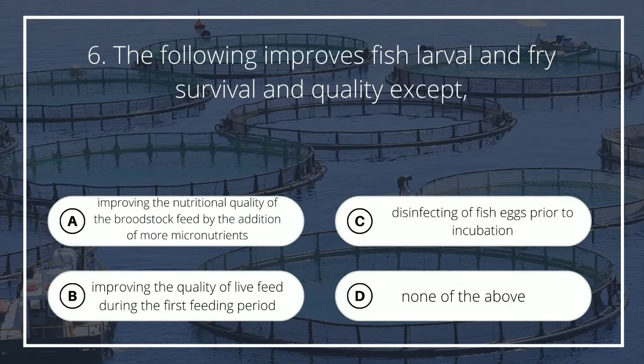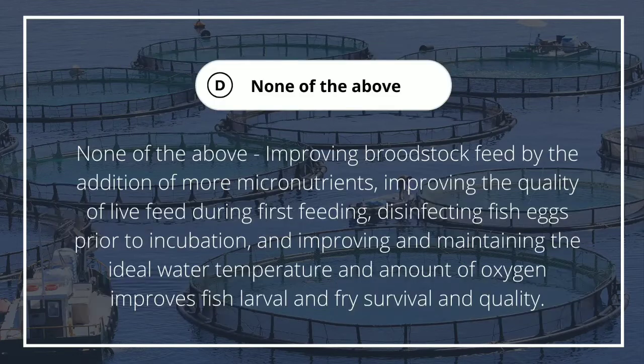Number 6. The following improves fish larval and fry survival and quality except A. Improving the nutritional quality of the broodstock feed by the addition of more micronutrients, B. Improving the quality of live feed during the first feeding period, C. Disinfecting of fish eggs prior to incubation, D. None of the above. The answer is E. None of the above. Improving broodstock feed by the addition of more micronutrients, improving the quality of live feed during first feeding, disinfecting fish eggs prior to incubation, and improving and maintaining the ideal water temperature and amount of oxygen improves fish larval and fry survival and quality.